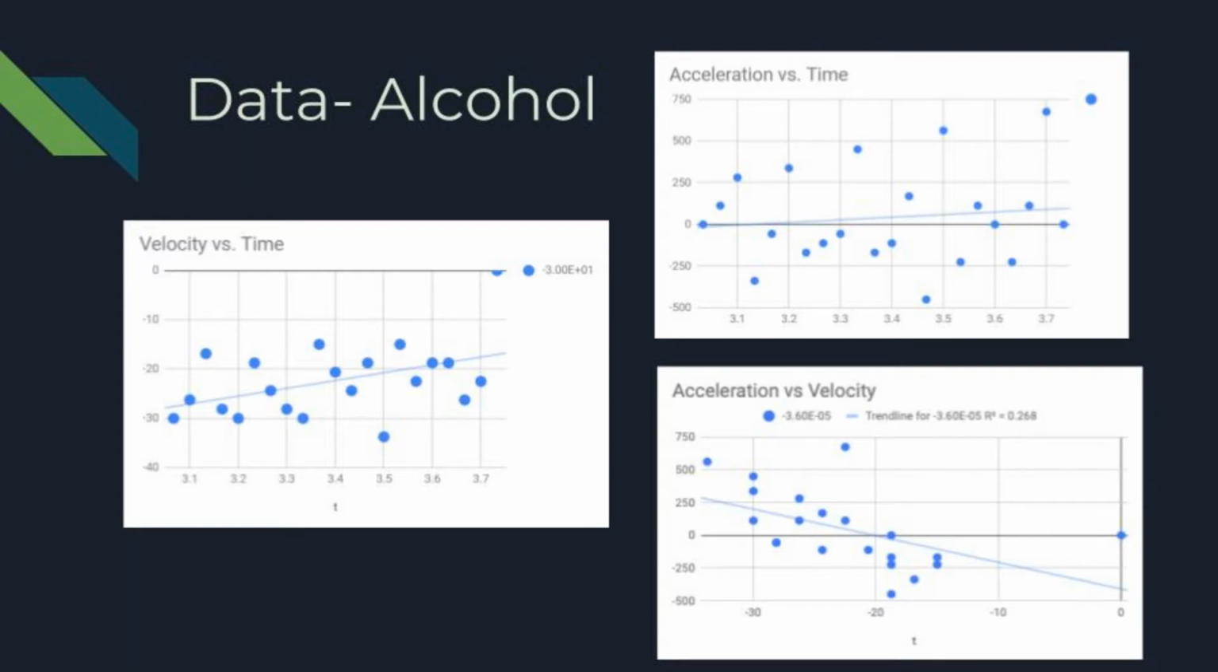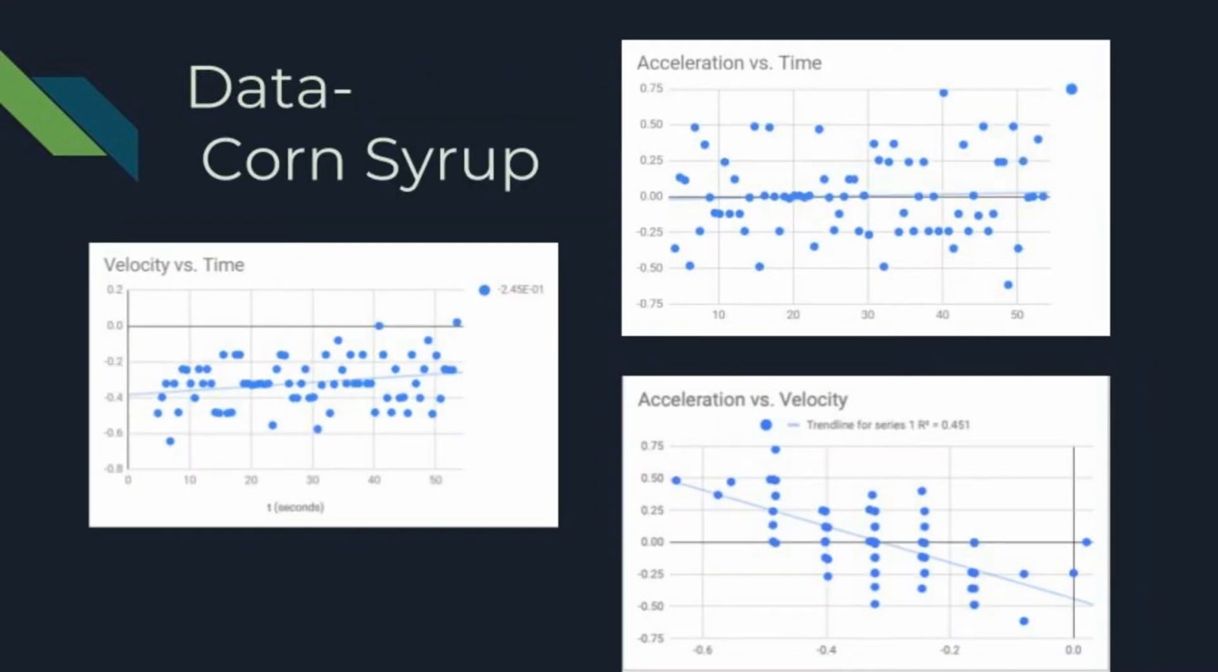Our data for alcohol shows an increase in velocity and acceleration over time as well. This is a slightly bigger increase than we saw for water. The slope of the acceleration versus velocity graph is also negative. Our mu coefficient is 0.236 for alcohol.